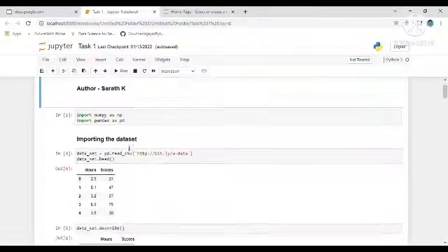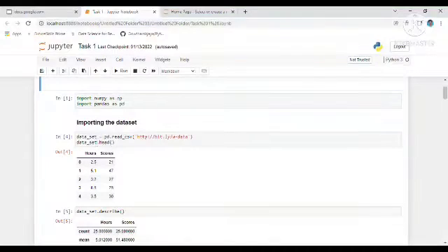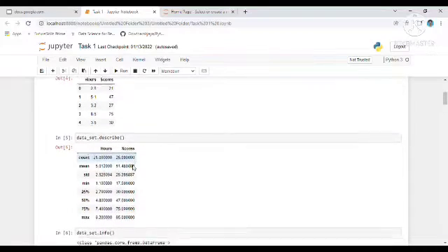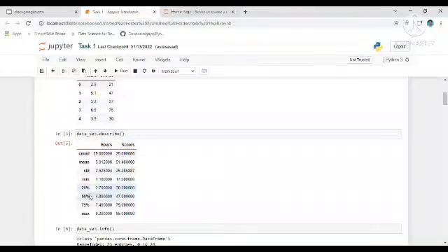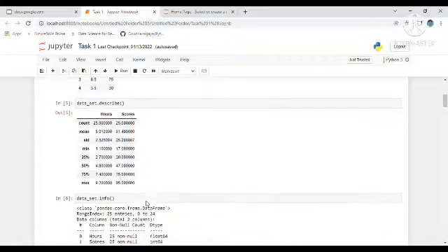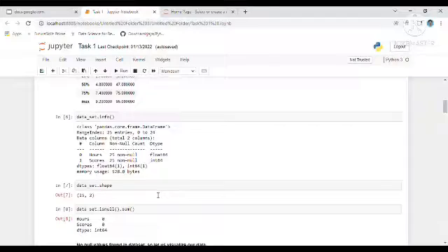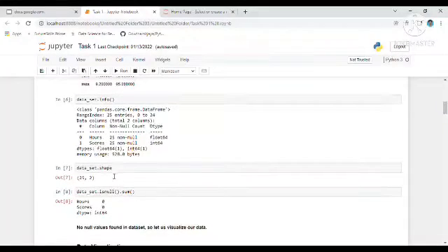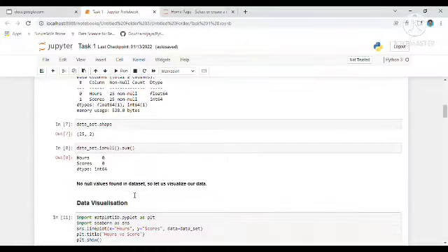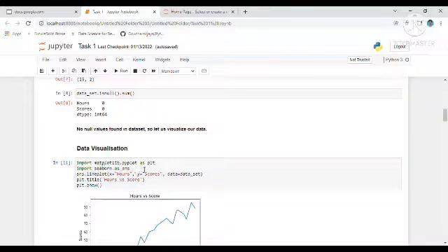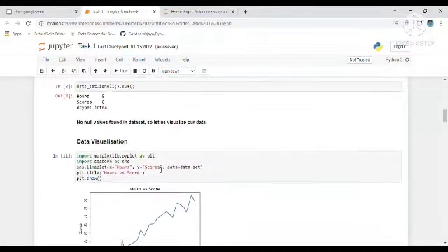First of all, we are importing the required libraries, NumPy and pandas. Then we are importing the dataset and displaying the first five rows. Then we are describing the data; in describe we can see the count, mean, standard deviation and maximum values. Then we are checking the info, the shape of our dataset, and the null value count. We can see that there is no null value, so we can go directly to visualization.